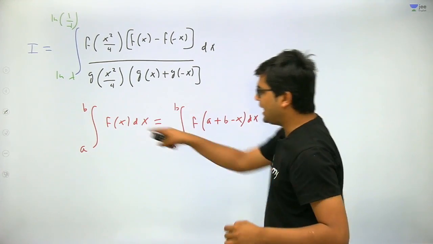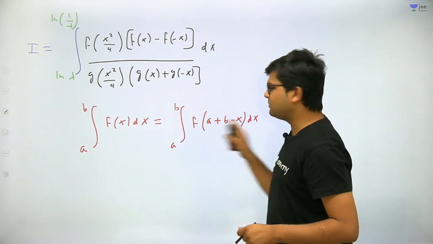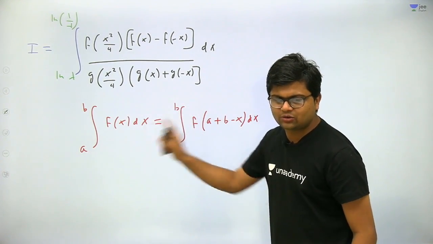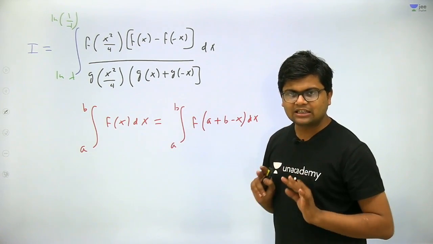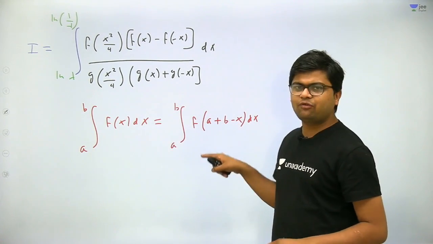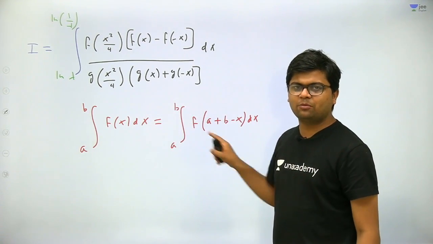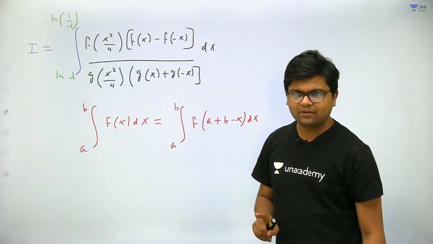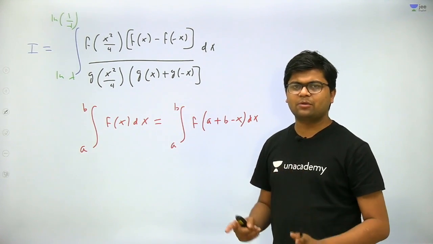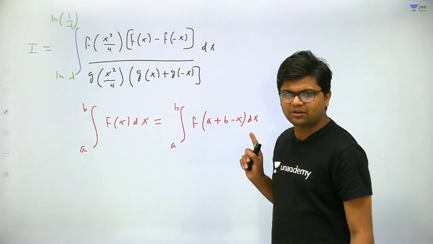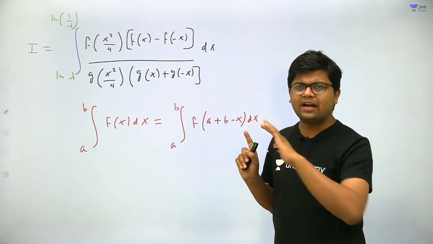The value of these two integrals is equal. This is the standard theory. I refer to this property as the king property. Whenever I mention the king property, it means I want to apply this property. Got my point? Because this is a very important property.